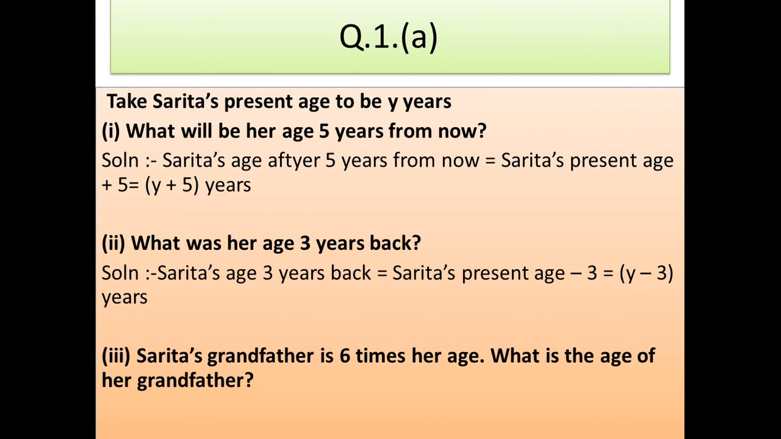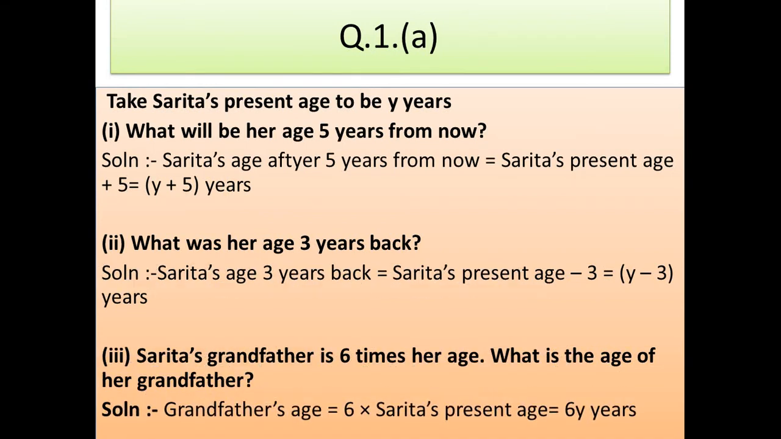Bit number 3. Sarita's grandfather is 6 times her age. When we say 6 times, it means multiplication. What is the age of her grandfather? So Sarita's present age is Y. Her grandfather is 6 times her age. That is 6 into Y. So her grandfather's age is 6 into Y, that is 6Y years.